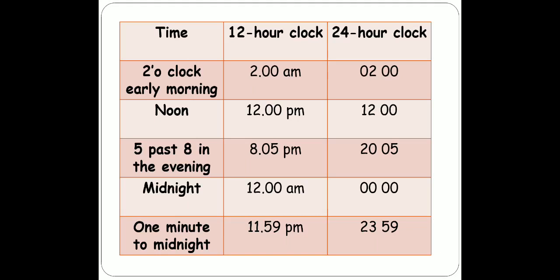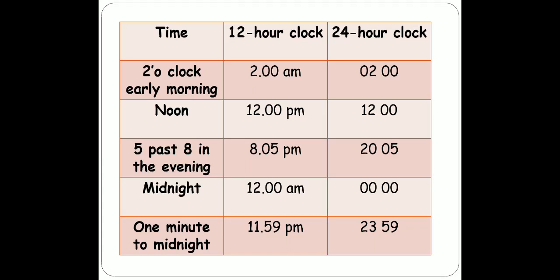In the 12-hour clock we will write it as 12 PM, and in the 24-hour clock we will write it as 12:00. 5 past 8 in the evening: in the 12-hour clock we will write it as 8:05 PM, and in the 24-hour clock we will write it as 20:05. Midnight is 12 AM, and in the 24-hour clock 0000.